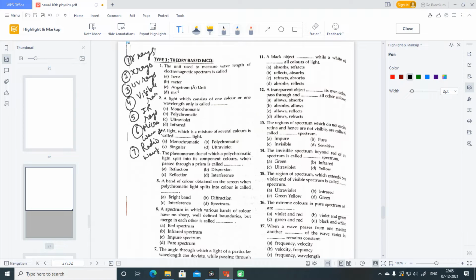So based on all these kinds of rays, we are going to discuss some MCQs.